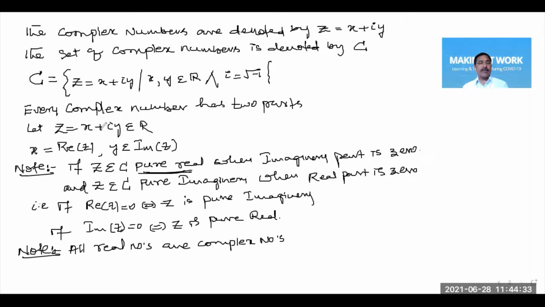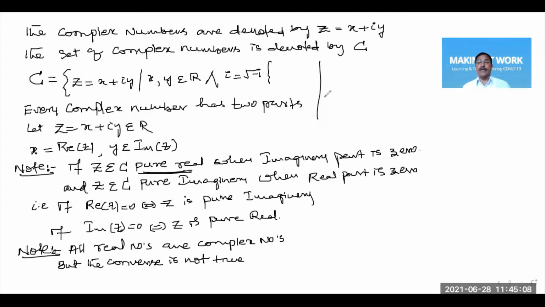When x is a real number, it can be expressed as x plus i0. When y is equal to 0, every real number can be expressed as a complex number, and every such complex number is a real number. So all real numbers are complex numbers, but all complex numbers are not real numbers. The converse is not true.